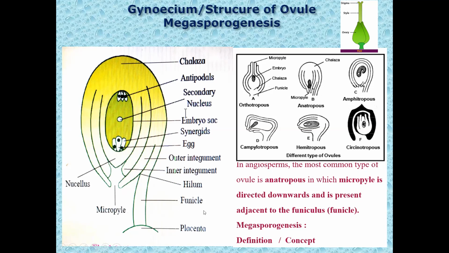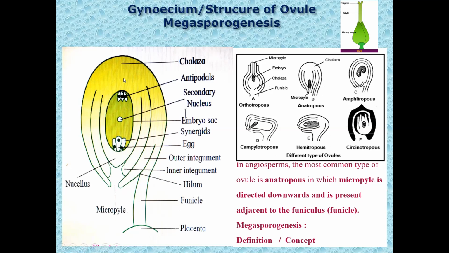The stalk of the ovule is called funicle, and the ovule with funicle is called funiculate ovule, and that without funicle is called sessile ovule. The ovule without stalk is called sessile ovule, and the body is directly attached to the placenta. The funicle is attached to the ovule body at a point called hilum. So the hilum is the point of attachment of the ovule body with the funicle.